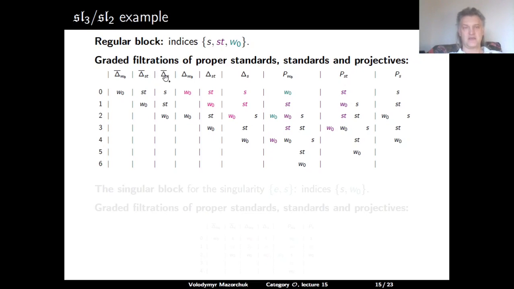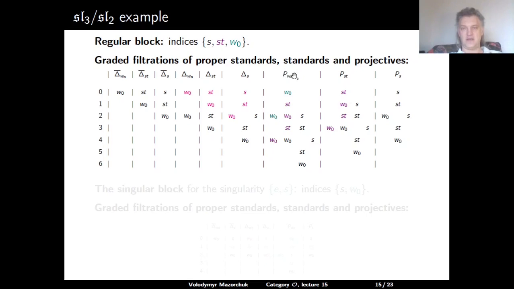And the proper standard module corresponding to S has W0 in the socle, ST in the middle, and S in the top. The standard module corresponding to W0 has delta overline W0 twice. Notice that they are in the degrees 0 and 2. All the structure is inherited from category O. So delta ST has this graded filtration and delta S has such a graded filtration. So we just take the corresponding delta from category O and apply the quotient functor, which means we forget certain simples. This is what is left.